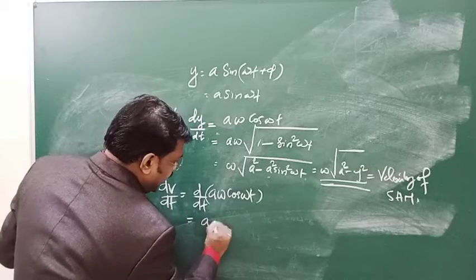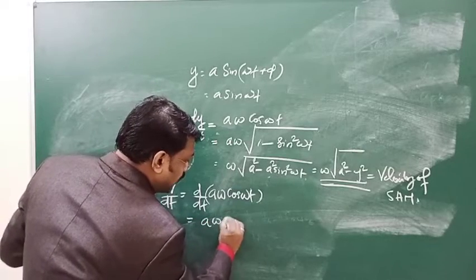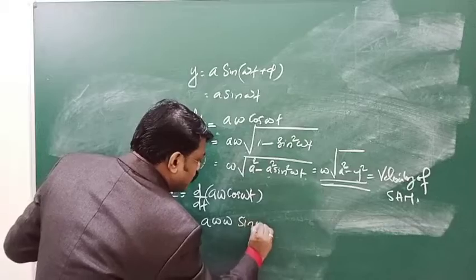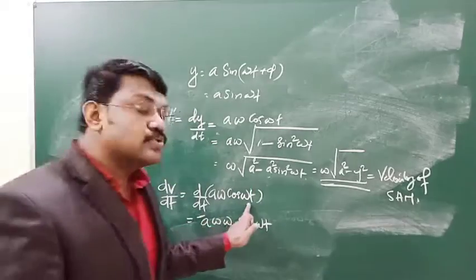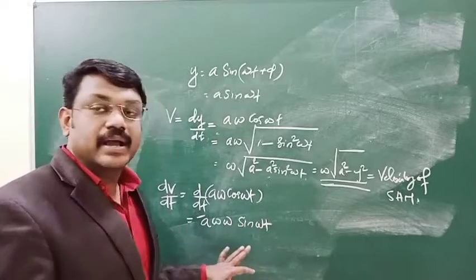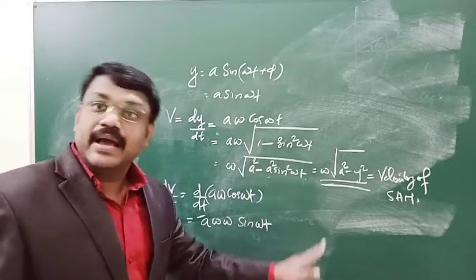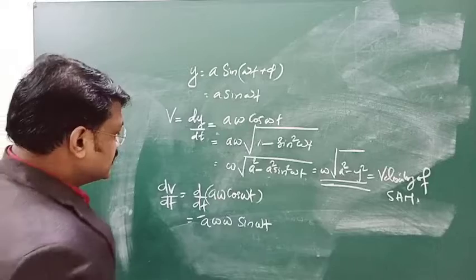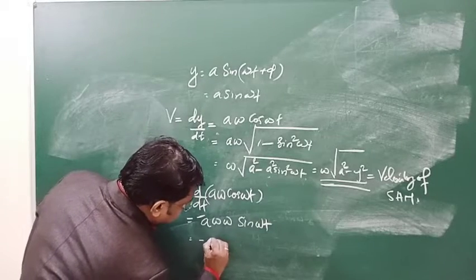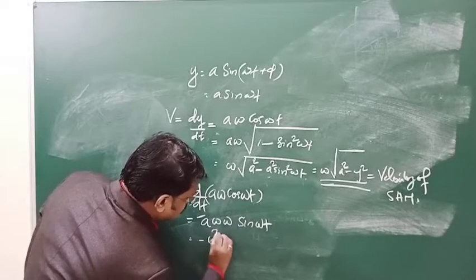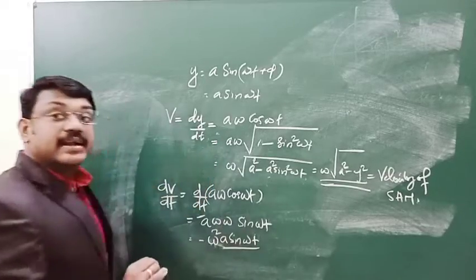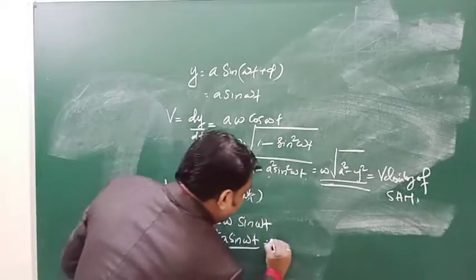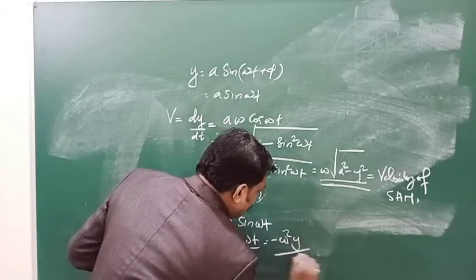That will become a into omega into sin omega t with a negative sign, because the derivative of cos omega t is minus omega sin omega t. So that will become minus omega square a sin omega t. A sin omega t is y, so that is minus omega square y.